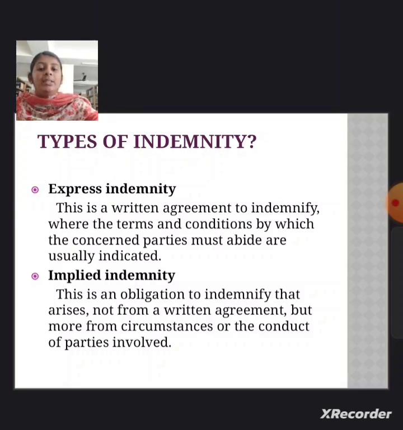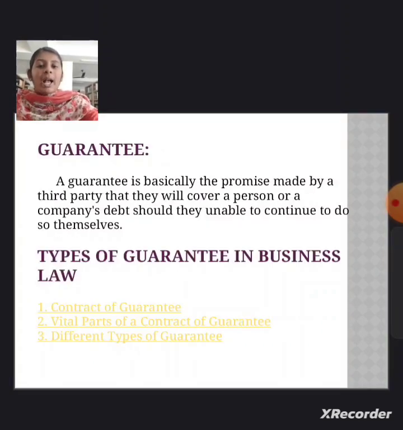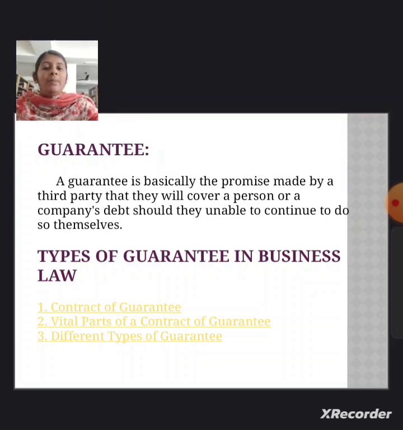Implied indemnity: this is the obligation to indemnify that arises not from a written agreement but from the circumstances or conduct of the parties involved. Guarantee: a guarantee is basically a promise made by a third party that they will cover a person's or a company's debt should they be unable to do so themselves. Types of guarantees in business law: contract of guarantee, valid parties of contract of guarantee, different types of guarantees.